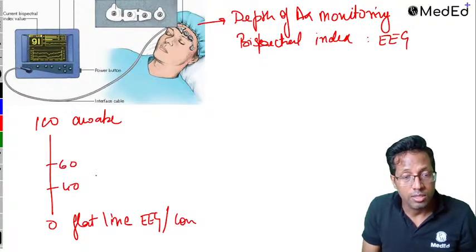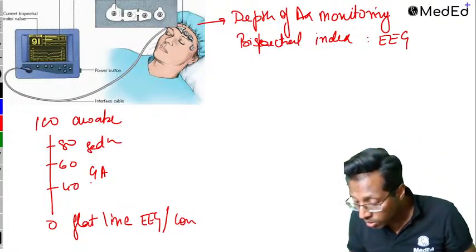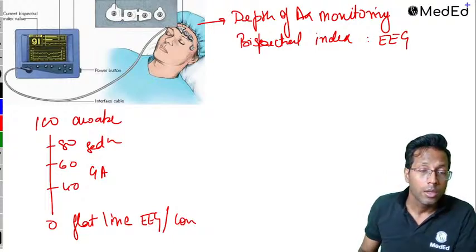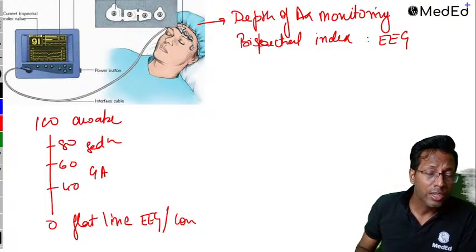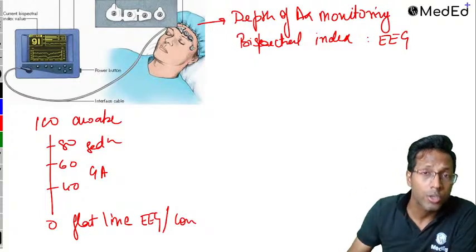40 to 60 is the adequate level for general anesthesia. 60 to 80 is for sedation. Thank you Dr. Pratyusha for your answer. So when you're giving general anesthesia, the level should stay between 40 to 60. When you're doing sedation, it is between 60 to 80.